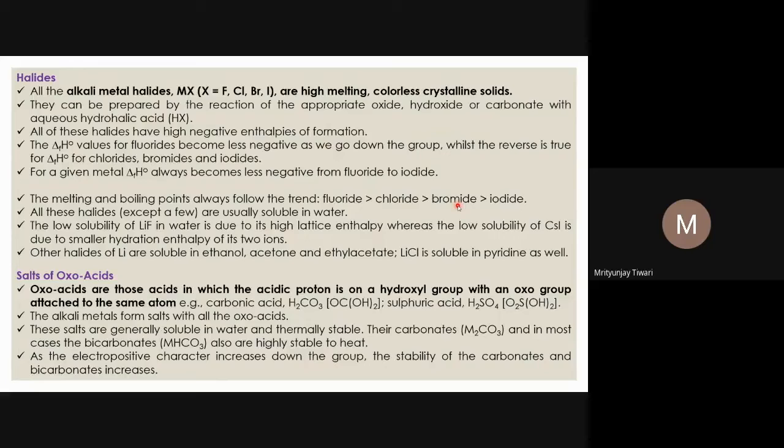Why? Because the lattice energy is decreasing in that order, and so the boiling and melting points also decrease in this order. The boiling point and melting point for any metal fluoride will be maximum, and least for the iodide.